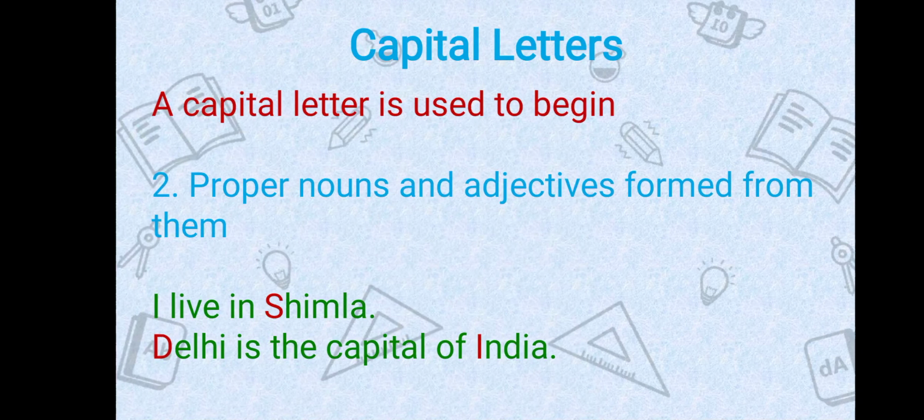We use a capital letter to begin proper nouns and adjectives formed from them. For example, I live in Shimla. Shimla is a proper noun, so we have written S in capital. Next, Delhi is the capital of India. Again here, Delhi is a proper noun and India is also a proper noun, so D and I are in capital letters.